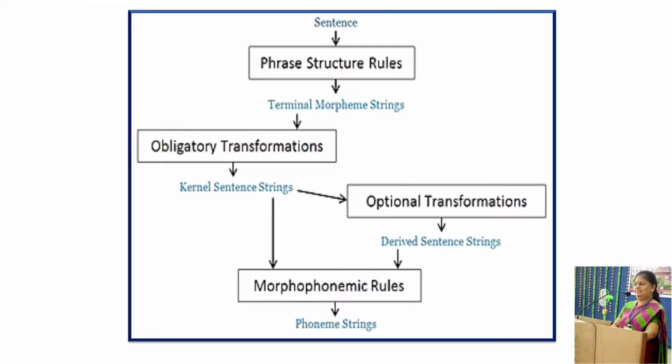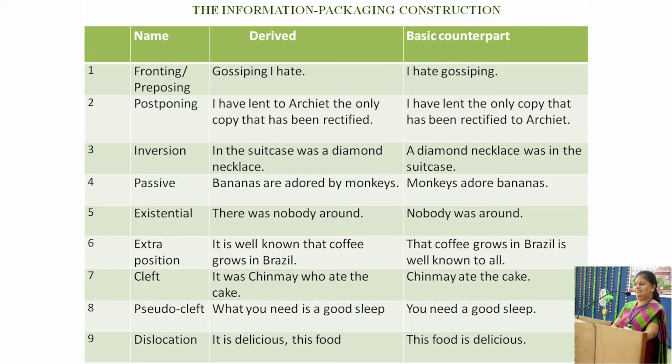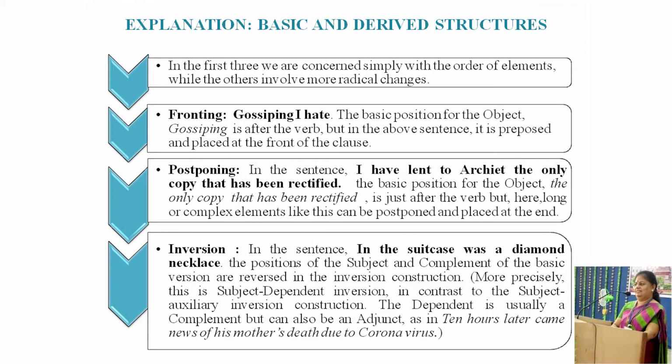It is optional because either basic or derived order is grammatical, and it is obligatory because only the derived order is possible. Here is the table that shows you how sentences can be transformed into derived form. The most possible ways are fronting or preposing, postponing, inversion, passivization, existential construction, extraposition, clefting or pseudo-clefting, and dislocation. Let's explain one by one.